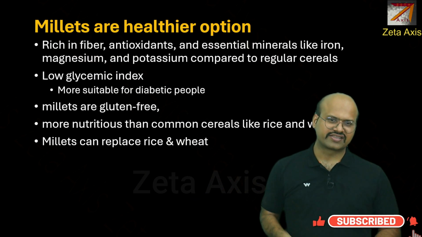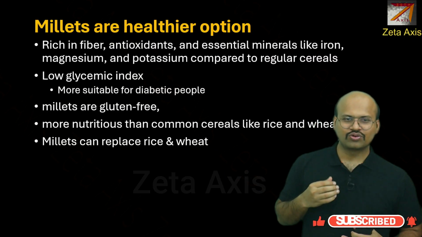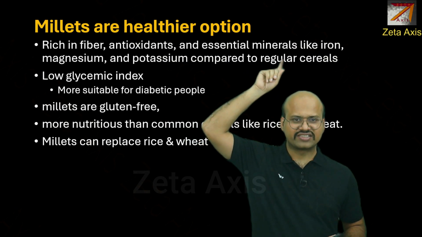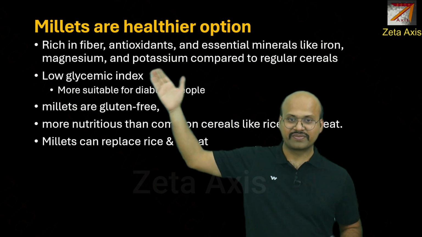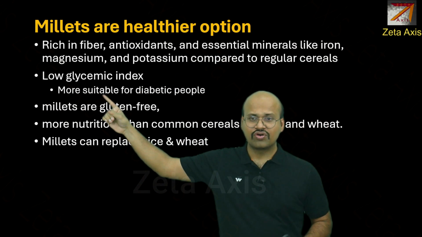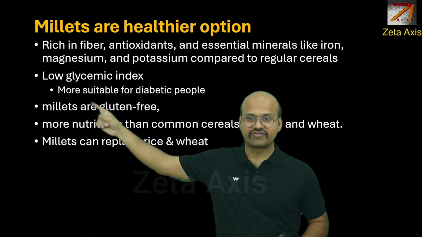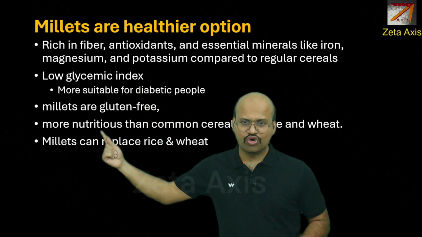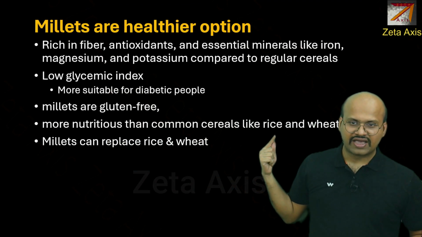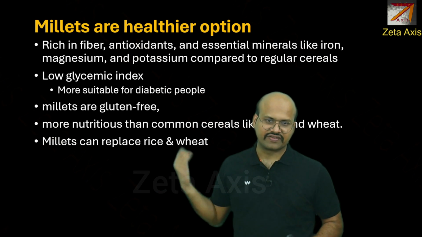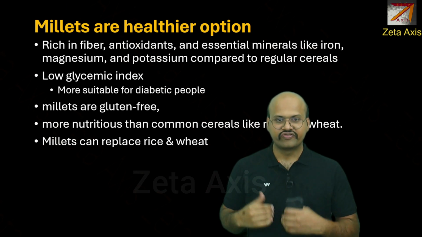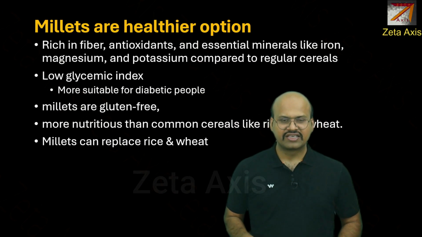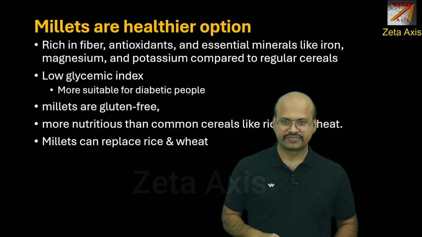Now millets are considered a healthier option compared to rice and wheat because they are rich in fiber, antioxidants and essential minerals like iron, magnesium, and potassium. They have a low glycemic index. That is why they are suitable for diabetic people as well. And they are gluten free. They have more nutrients than common cereals and they can easily replace rice and wheat. So if we start eating the roti or chapati of millets, then it can easily fulfill your requirement.